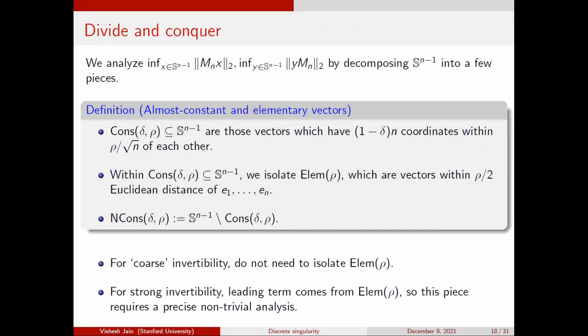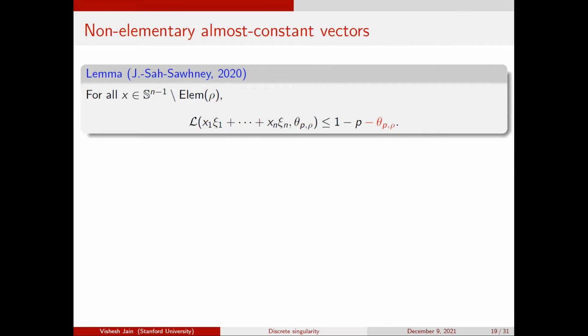Okay, so there is one part here which is genuinely easy, which is the constant vectors which are not elementary vectors. So I have these constant vectors, within them elementary vectors, and then the complement of the elementary vectors within the constant vectors. This is genuinely easy to handle, and you can do it by some standard argument. So let me not spend too much time and just say how you do this.